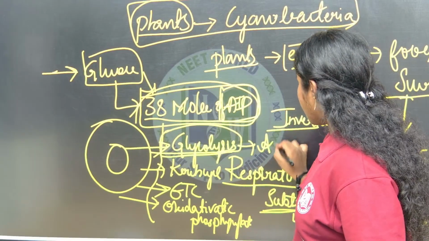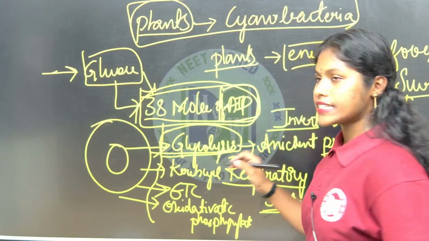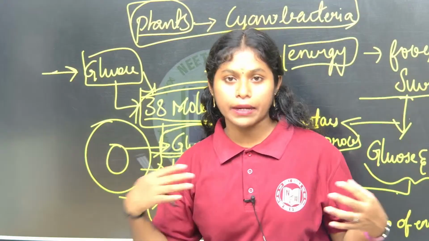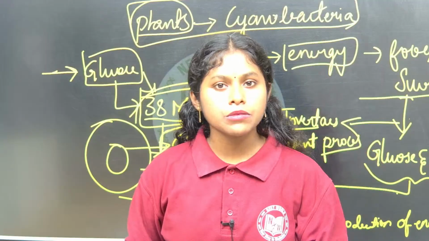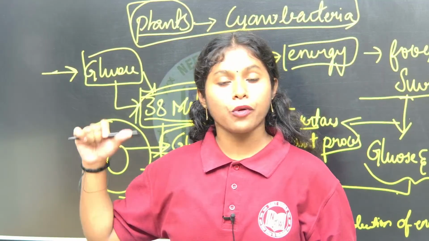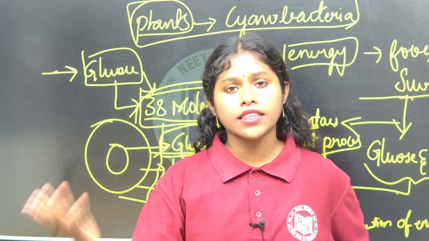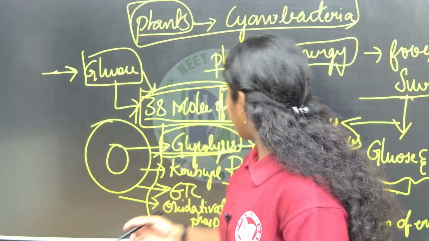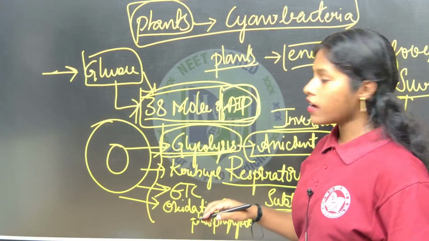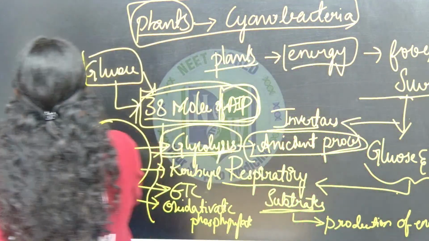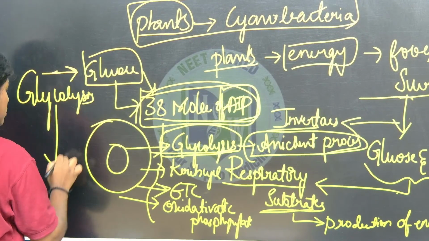It is an ancient process, because when there was no life, when there was no oxygen present in the atmosphere, glycolysis still happened in anaerobic organisms, which means organisms which can survive without oxygen. So glycolysis is an ancient process which occurs in anaerobic organisms also. It is the first step involved in all living organisms to produce energy. The ultimate goal of glycolysis is to produce pyruvate.